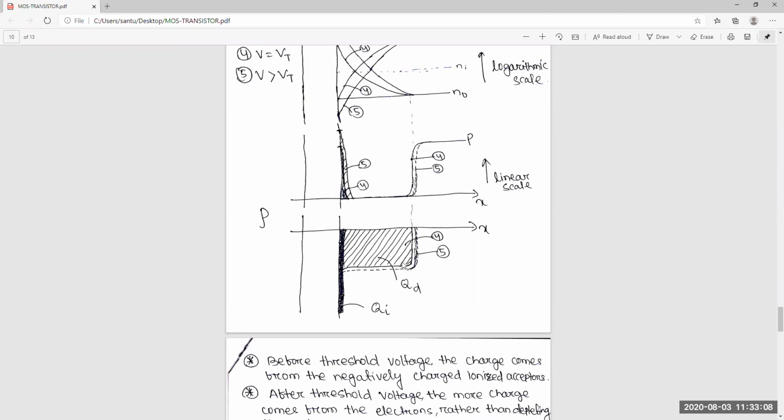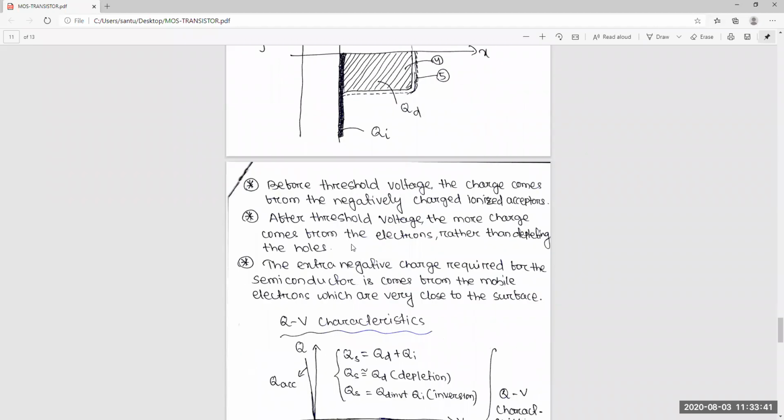If you increase more and more, the depletion region will increase very slightly, but this part will increase heavily. Generally we call this QI, the inversion charge, and this is QD, the depletion charge. Both are negative. This 4 is at VT, and this 5 is more than VT. So this is the surface charge figure.